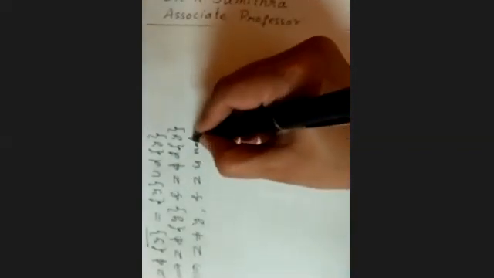This implies, next step, z is not equal to y. What is the meaning of this? z is not a limit point of singleton y. Not a limit point of y.